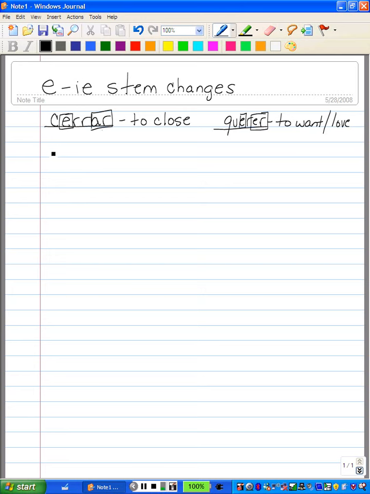So the verb cerrar in the yo form is going to look like this. C-I-E-R-R-O. O for the yo form ending, the E changed to an IE. In the tú form, it's going to be cierras. And in the él, ella, and usted, cierra.